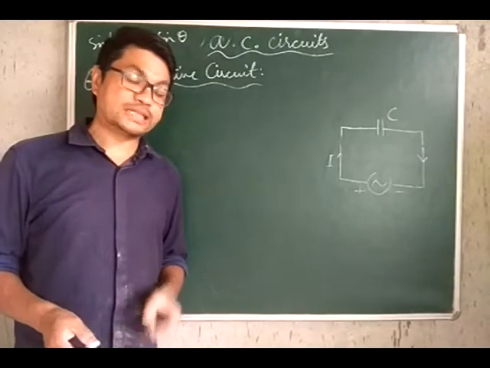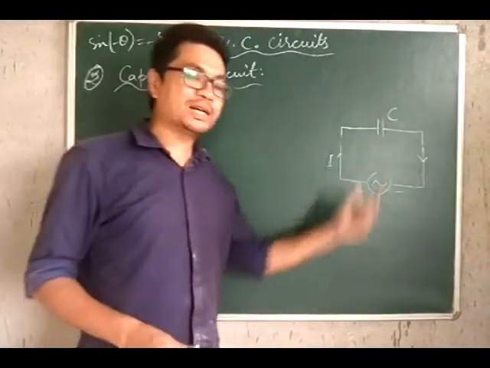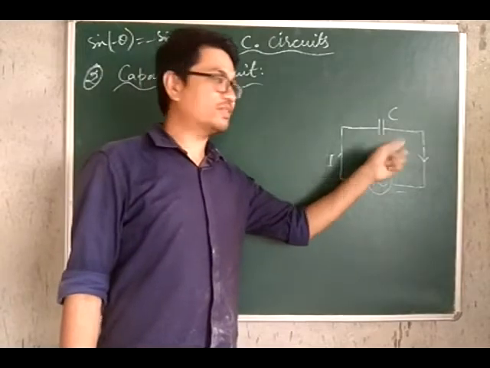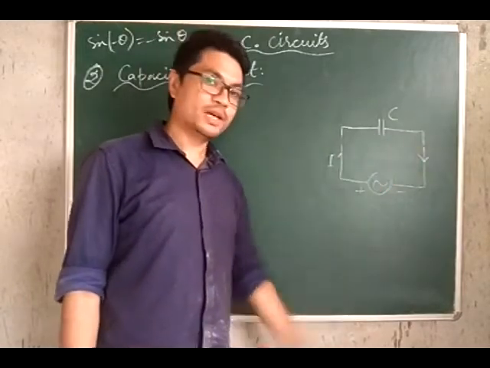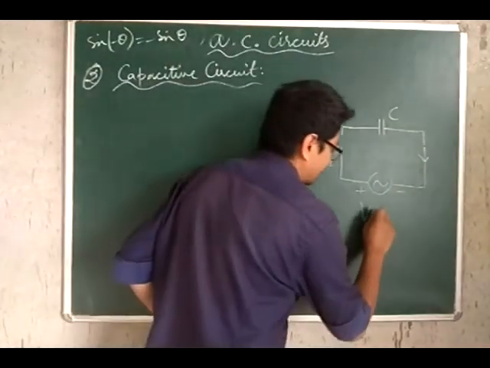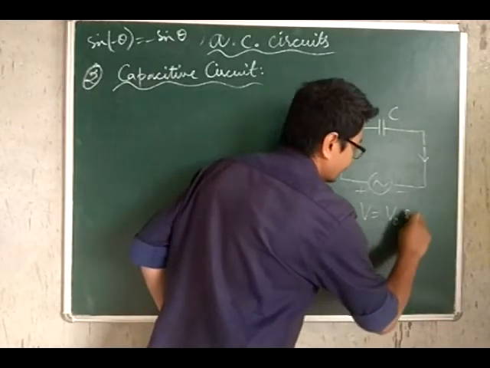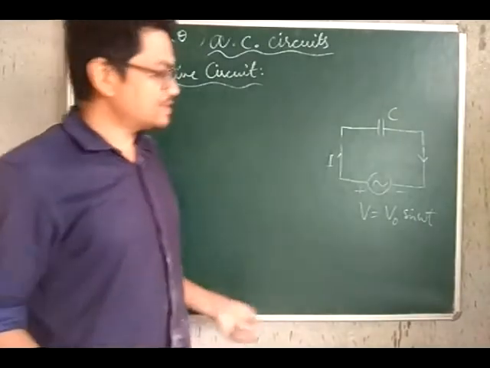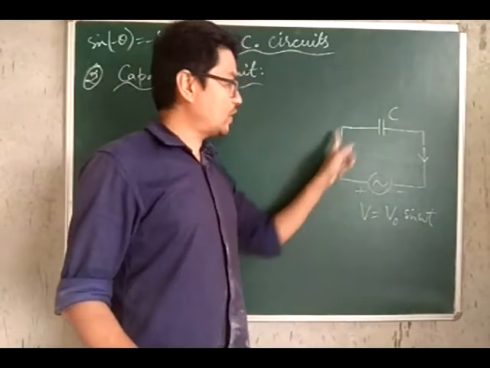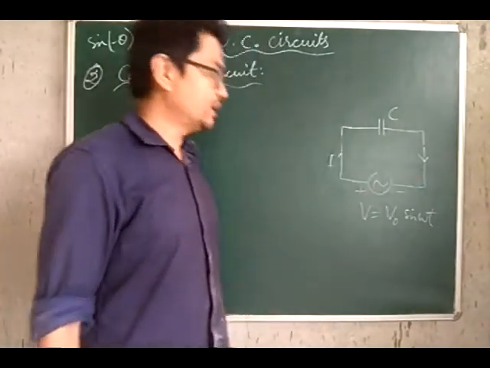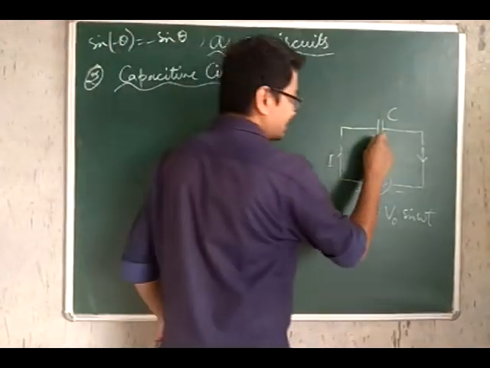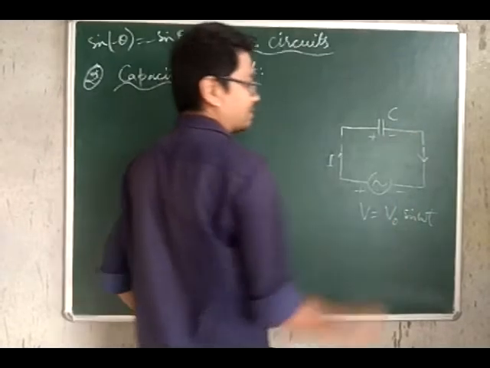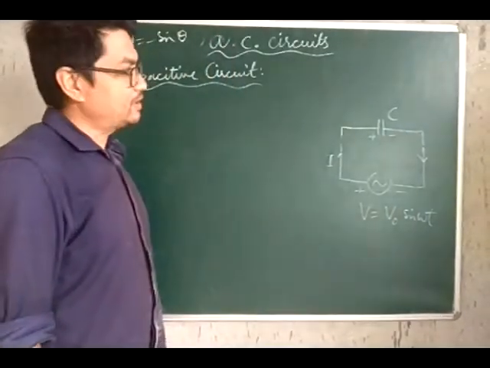The third kind of circuit that we discuss is a purely capacitive circuit. So we have a capacitor having capacitance C connected to this alternating power source, having instantaneous value of voltage V naught sine omega t, of course. So again, at this instant, our alternating current is flowing in the clockwise sense. So to say, this side of the capacitor becomes positive and this side of the capacitor becomes negative.